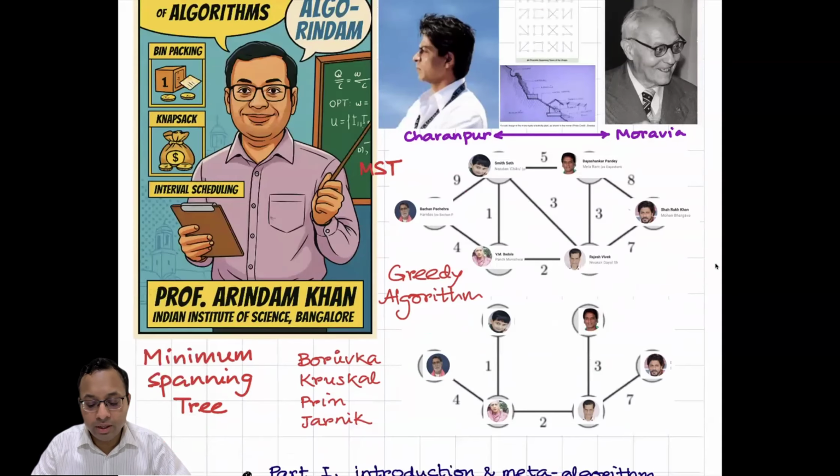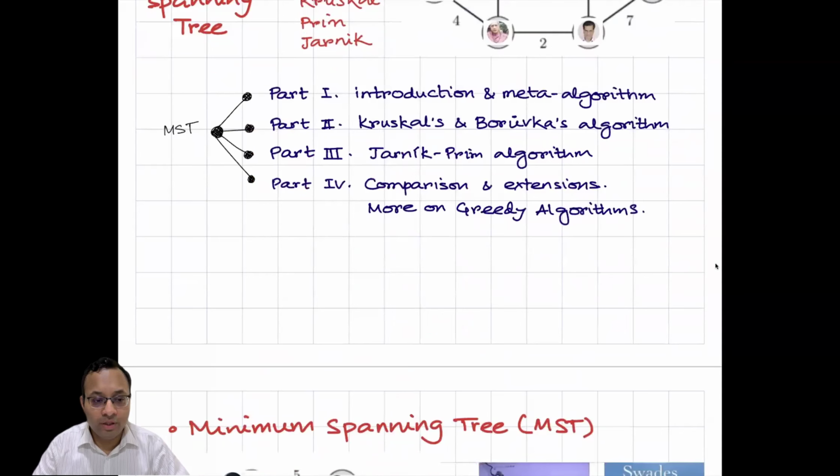In this video, there are 4 parts. In the first part, we'll talk about introduction and a meta algorithm for minimum spanning tree. In the second part, we'll talk about 2 algorithms, Kruskal's algorithm and Borůvka's algorithm. Third part, we'll talk about Jarník-Prim's algorithm. And in the fourth part, we'll compare different types of spanning tree algorithms and different extensions. And we'll also talk more on properties of greedy algorithms.